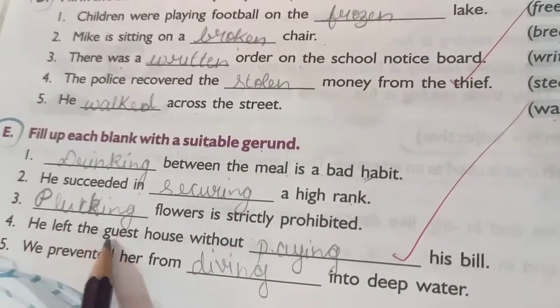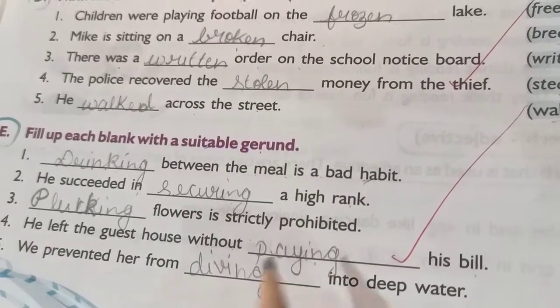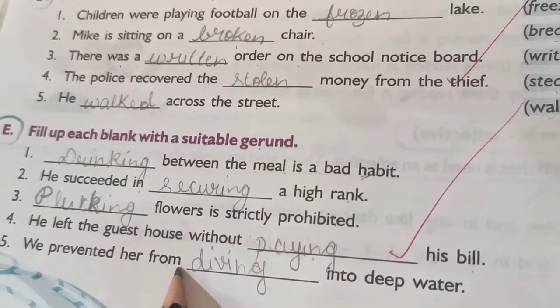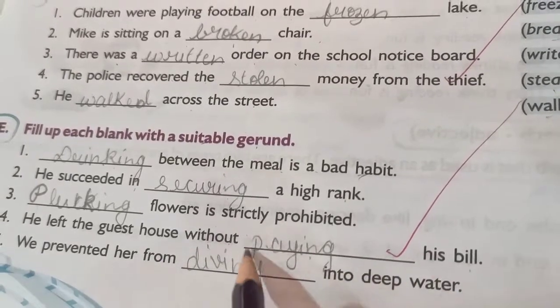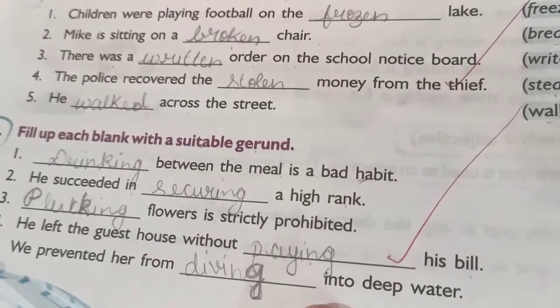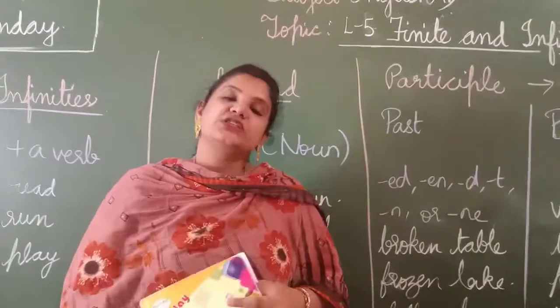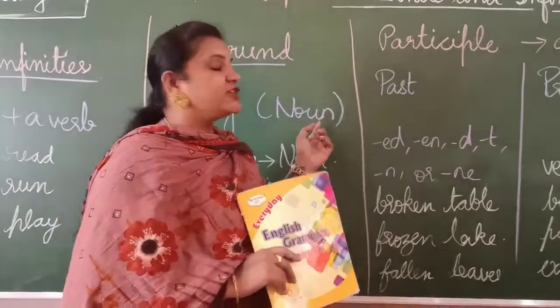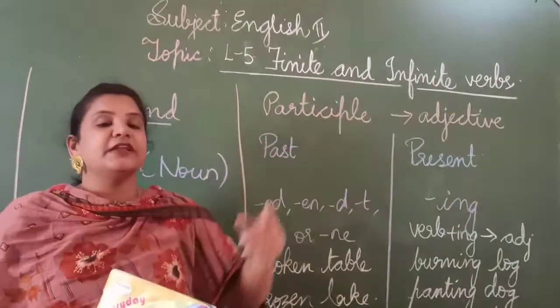Next, he left the guest house without dash his bill. Paying. We prevented her from dash into deep water. Diving. Okay. So please complete these, children. This completes the exercises of your chapter. Okay, children. So this completes my explanation and textbook exercises part of your lesson 5, finite and infinite verbs.